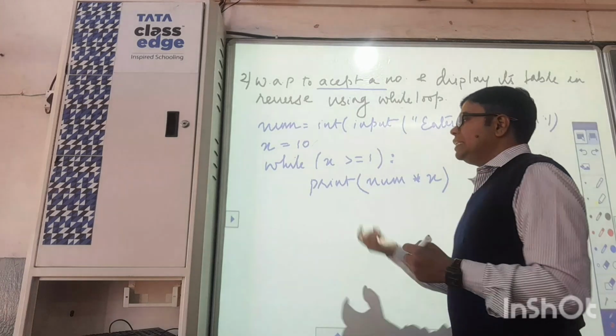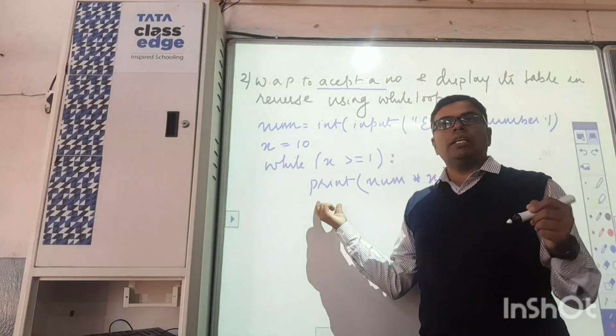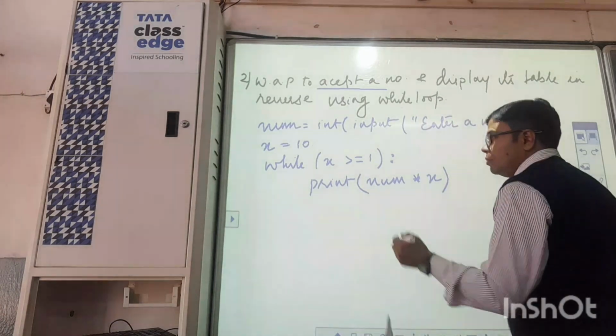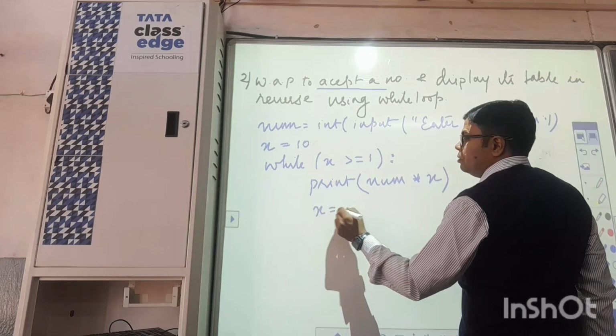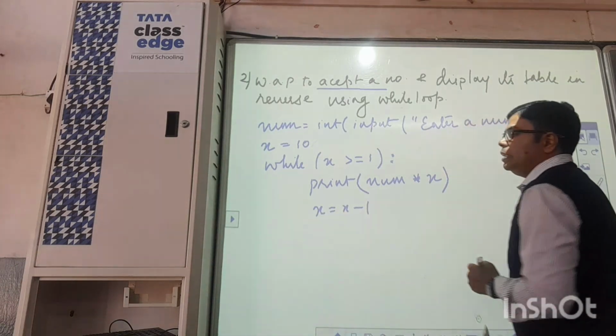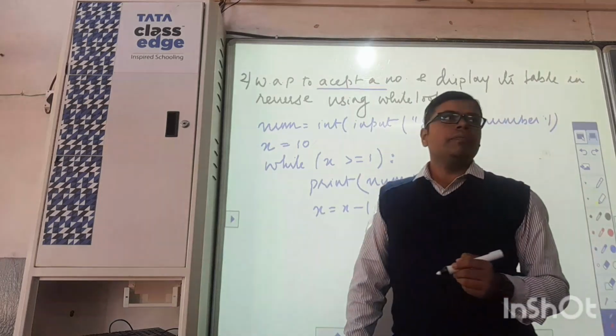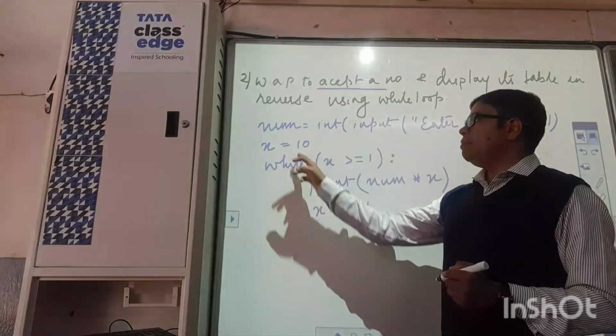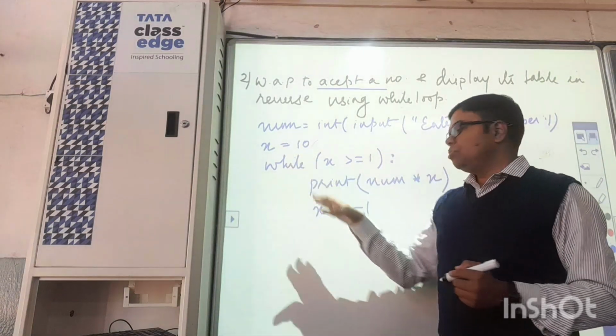Increment. What should exactly be placed over here? Increment or decrement? Decrement. x equal to x minus 1. Okay. Since for the very first time the value of x is 10, it should become 9.